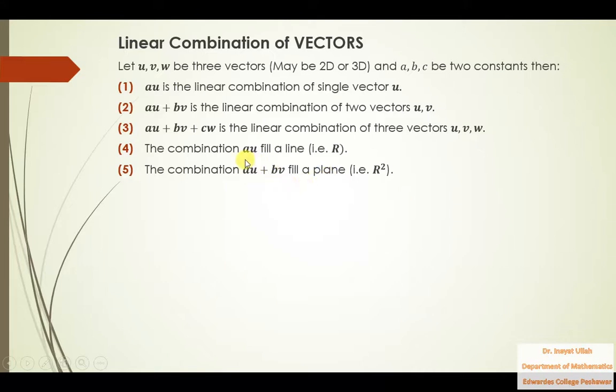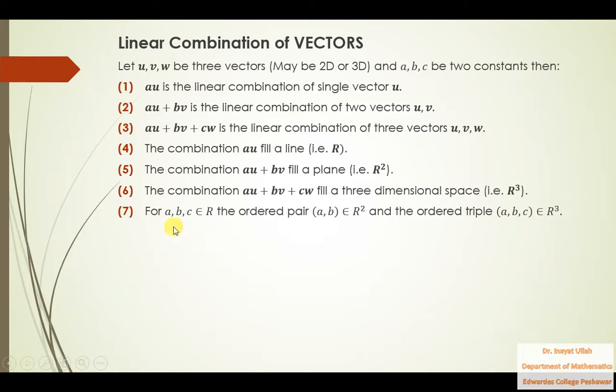Remember that the linear combination of one vector fills a line, the linear combination of two vectors fills a plane, and the linear combination of three vectors fills a three-dimensional space. Three-dimensional space is denoted by R cube because of 3, and R cube is the whole space in which we are living. The whole space is denoted by R cube. So remember that the linear combination of one vector fills a line, of two vectors fills a plane, and of three vectors fills a three-dimensional space.